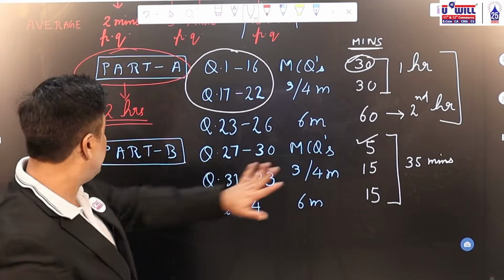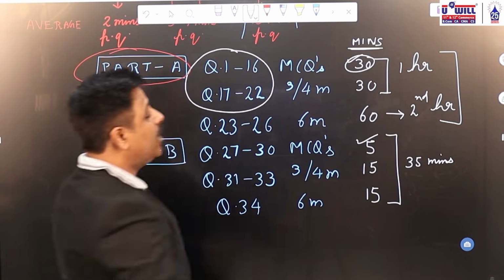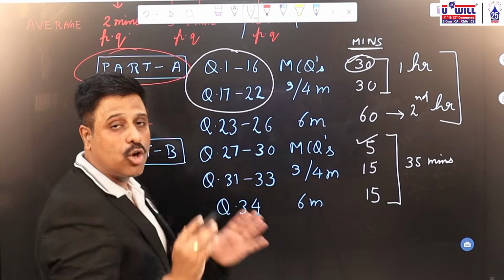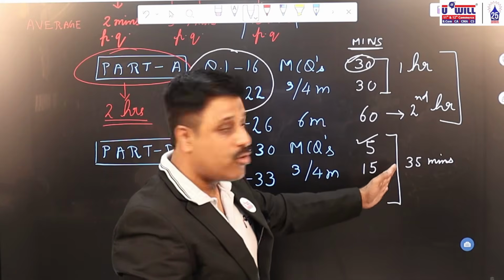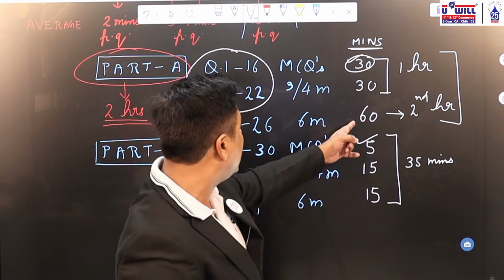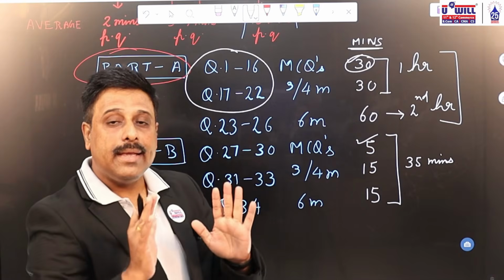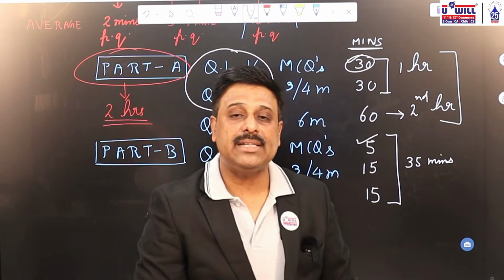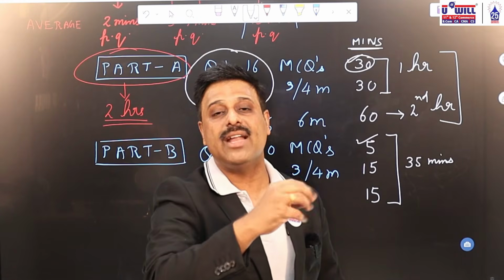So 35 minutes you are able to finish this if you go with this time management. 2 hours 35 minutes, you are able to finish the entire paper. Now that is what I said. If in 2 hours roughly part A is not over and one question is remaining, you have 25 minutes spare remaining. So that 25 minutes you can still devote 15 minutes to solve one question out of 25, 26. Keep a margin of 10 to 15 minutes at the end so that you can see the questions where you find you have made a mistake.